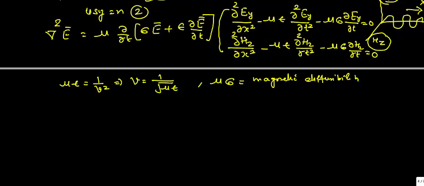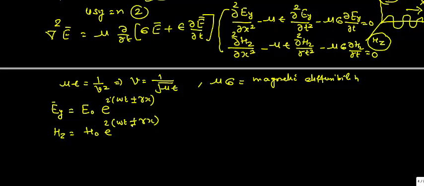Now we can find the solution of this equation. If we are interested to find the solution of these two equations, then the general solution can be written as Ey = E₀ e^(iωt ± γx), or Hz = H₀ e^(iωt ± γx). Here E₀ and H₀ are the amplitudes of the electromagnetic waves at the initial point. ω is the angular frequency, and γ is the propagation factor, and we will find its value later on.